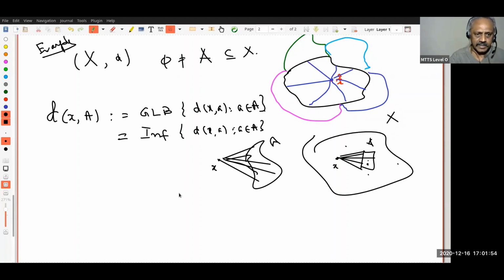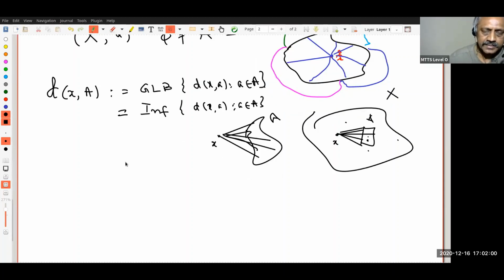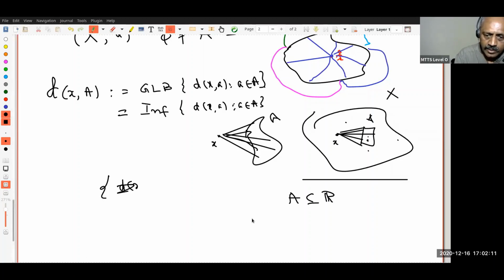I will come to that in a minute because I know that analysis is always very big for many students. So I will review that. So what is meant by GLB? Notice that this is a set of real numbers. Let A be a set of real numbers. What do I mean by alpha is a GLB of A?